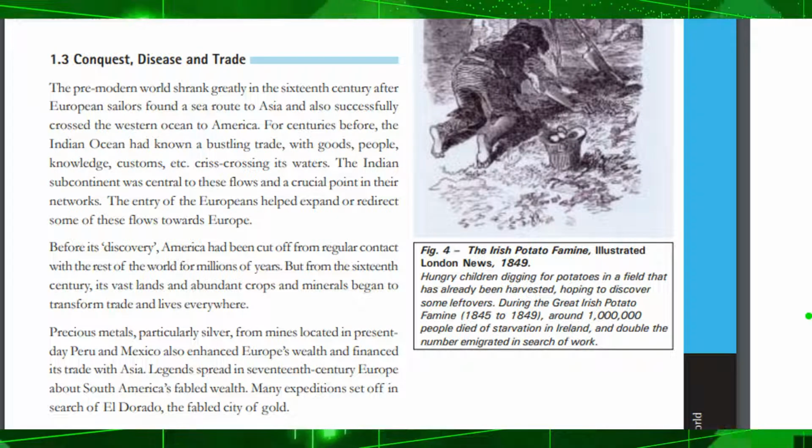1.3 Conquest, disease and trade. The pre-modern world shrank greatly in the 16th century after European sailors found a sea route to Asia and also successfully crossed the Western Ocean to America.